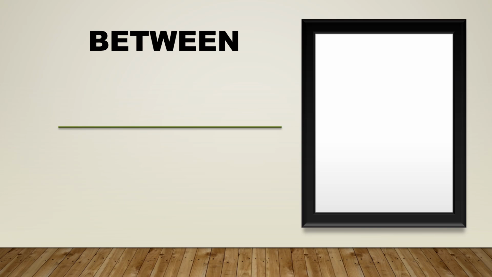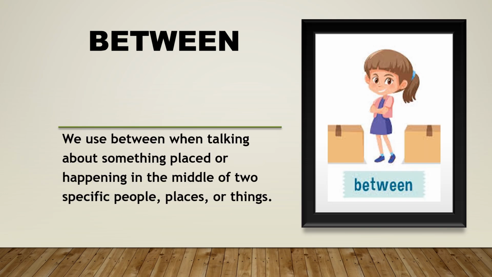Let's start with between. We use between when we are talking about something that is in the middle of two specific things. Look at the picture. A girl is standing between two boxes, in the middle of two boxes. Imagine you are sitting between your two friends, or you place an apple between two oranges. Whenever it's between just two things or two people, that's when we use between.